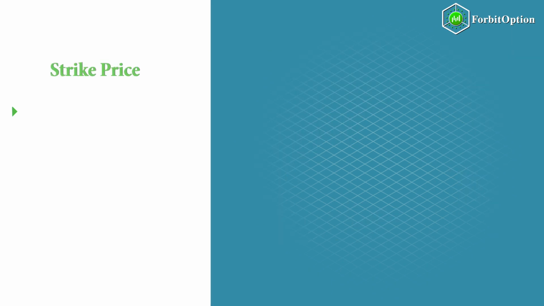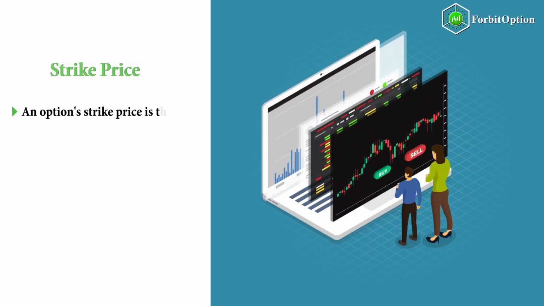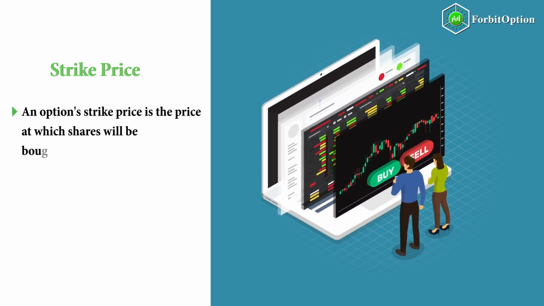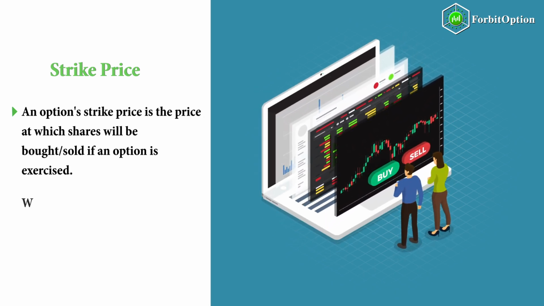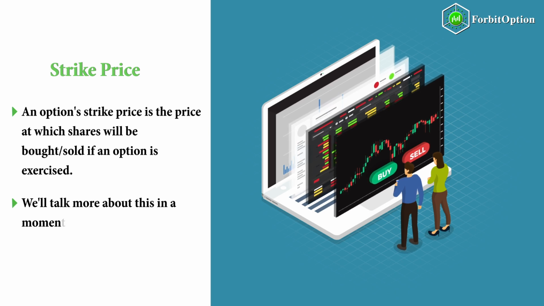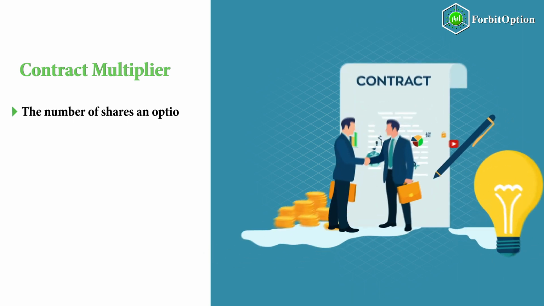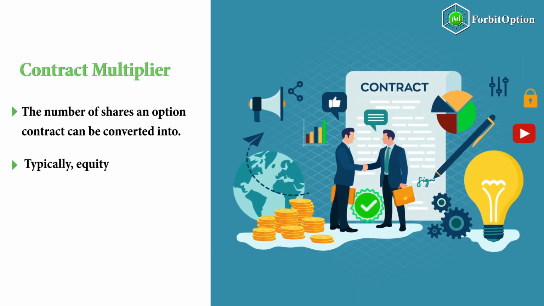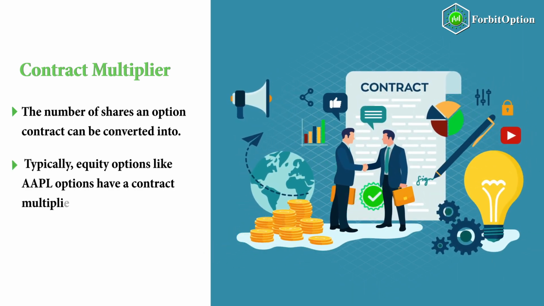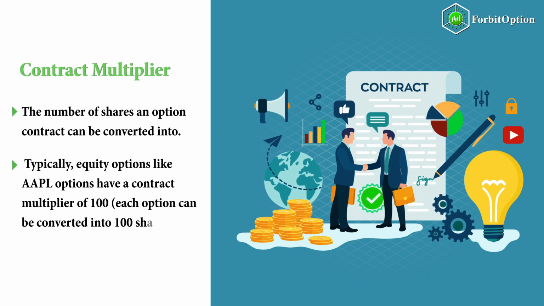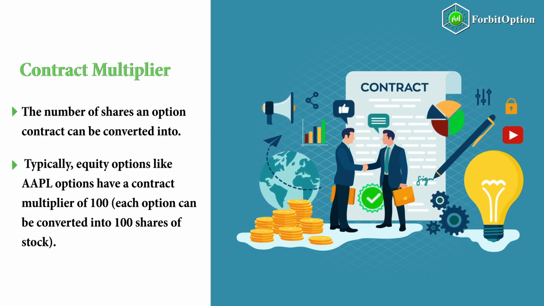Strike price. An option's strike price is the price at which shares will be bought or sold if an option is exercised. We'll talk more about this in a moment. Contract multiplier. The number of shares an option contract can be converted into. Typically, equity options like AAPL options have a contract multiplier of 100. Each option can be converted into 100 shares of stock.